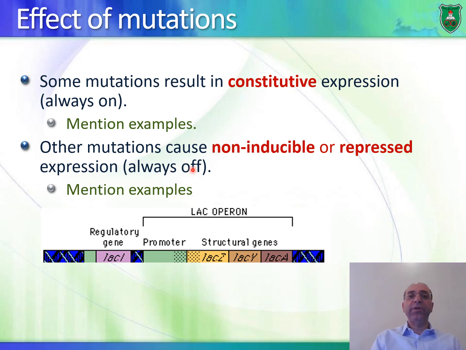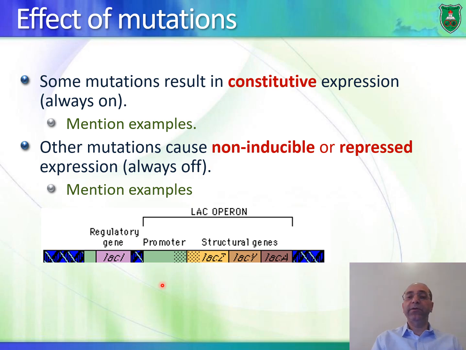Now let's talk about mutations that cause non-inducible expression. That is, even in the presence of lactose, the lac operon is not functional anymore. So I'll give you an example. Let's say you have mutations in the promoter region. Okay, so the operator is free, there is no lac repressor bound, but the RNA polymerase cannot bind to the promoter, meaning that it cannot really transcribe the gene. Okay, so this is a non-inducible mutation.